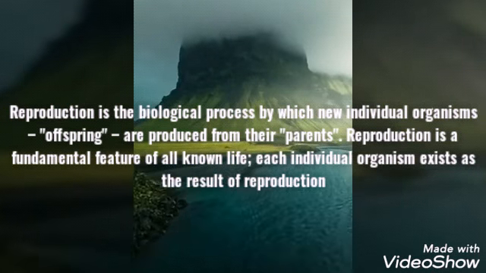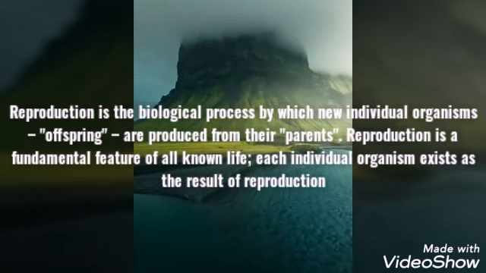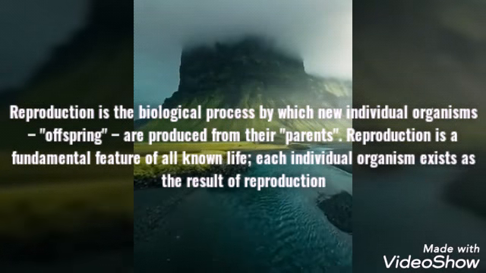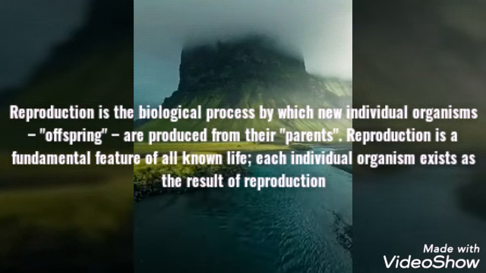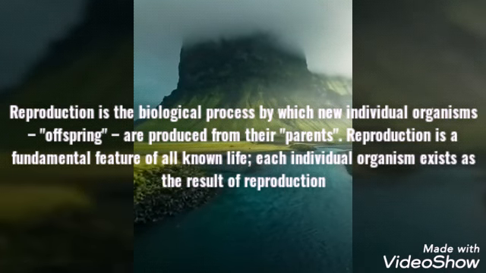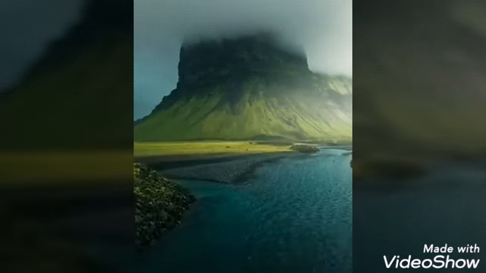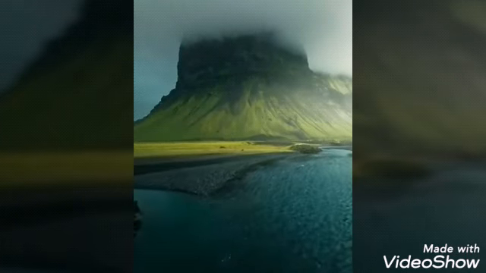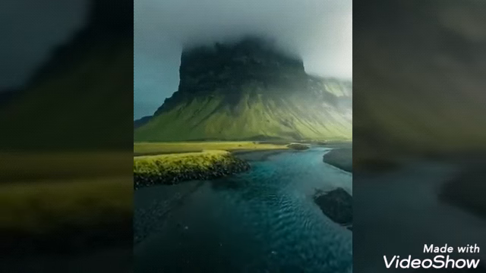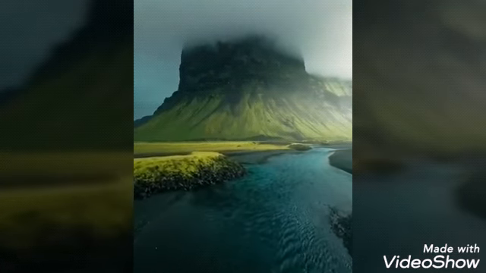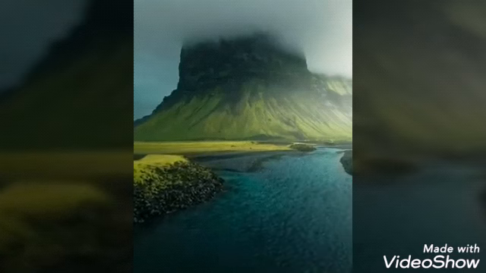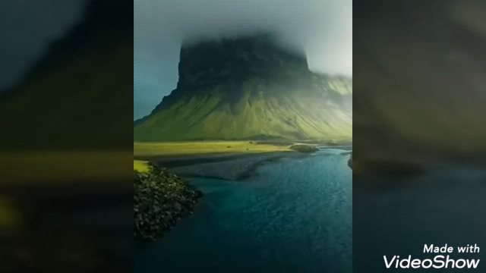Reproduction is the biological process by which an individual organism produces offspring of its same kind. The word offspring or progeny is used for the child. Actually, we cannot use a plant baby or an earthworm's baby or a cockroach baby. Every time we use the product produced by the parents as the progeny or the offspring.